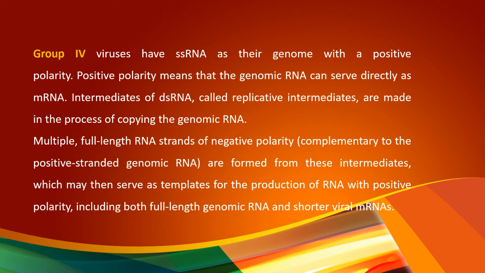Group 4. In this group, the viruses have single-stranded RNA as their genome with a positive polarity. Positive polarity means that the genetic RNA can serve directly as mRNA. Intermediates of double-stranded RNA, called replicative intermediates, are made in the process of copying the genomic RNA. So, it needs negative strand RNA in order to synthesize the genetic RNA.